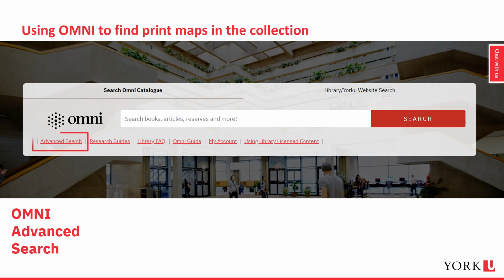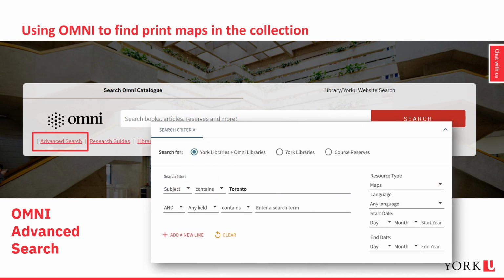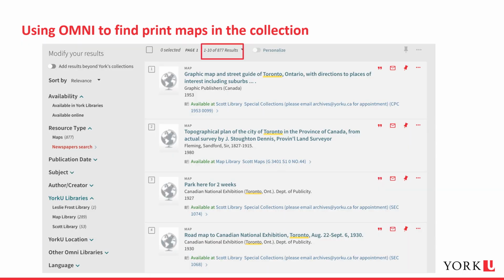To search for maps, use the advanced search link from the library homepage. This will bring us to a new page that will allow us to search only for maps as a resource type. Then search for locations as subjects, meaning that everything retrieved will be about this location, in our case, Toronto. Omni returns 877 results for maps with Toronto as a subject.